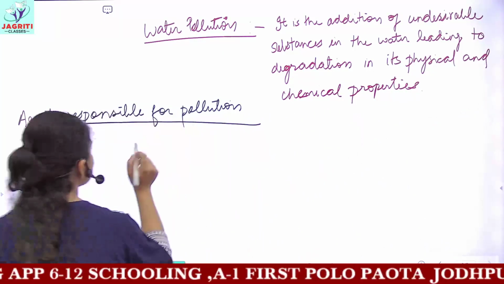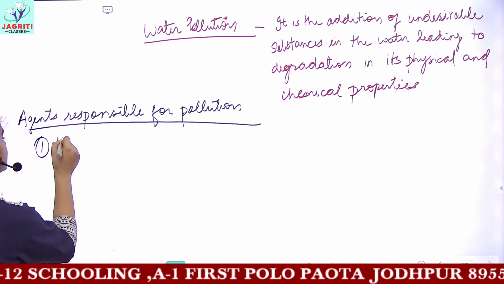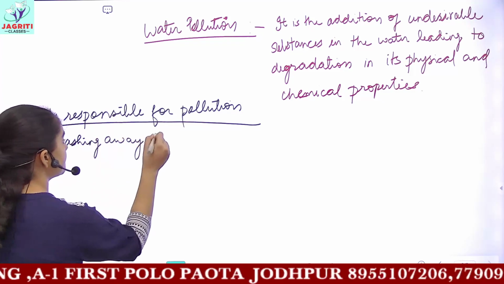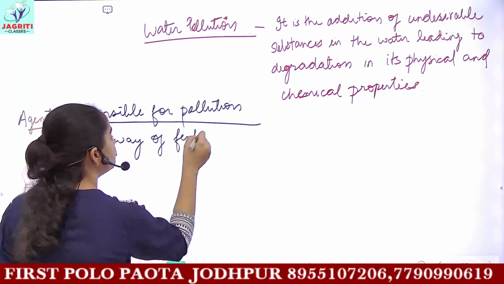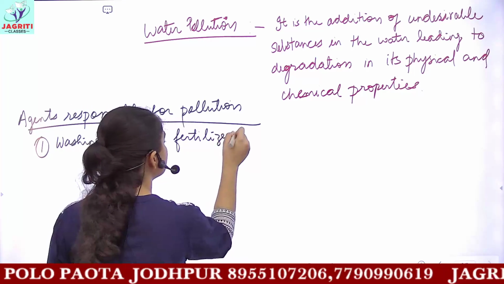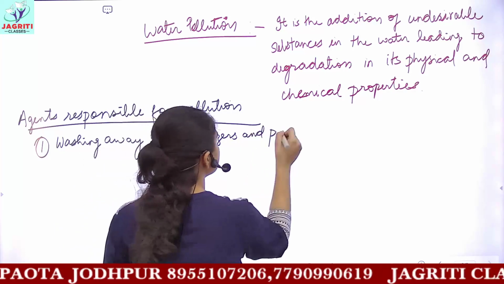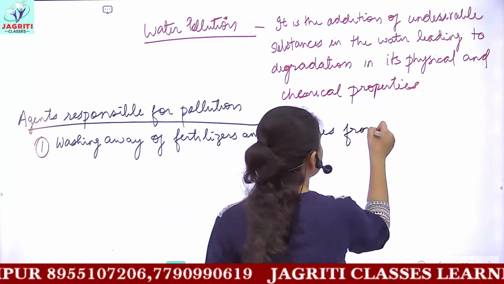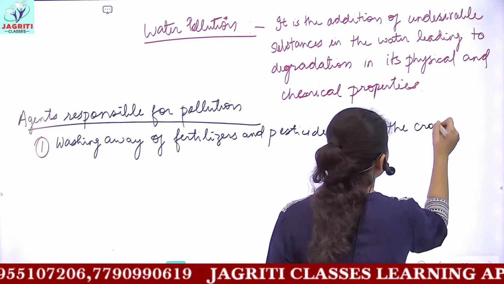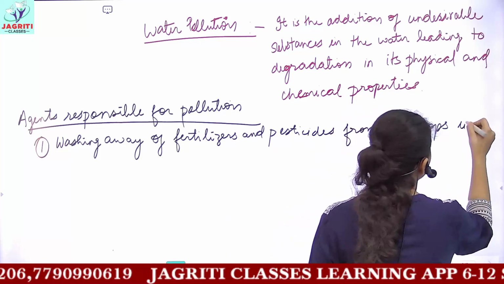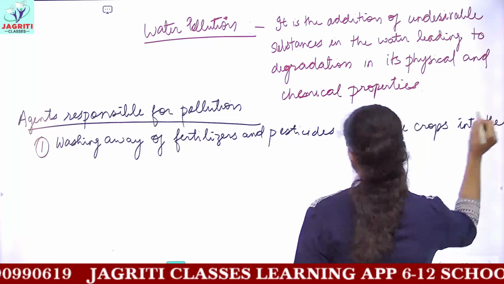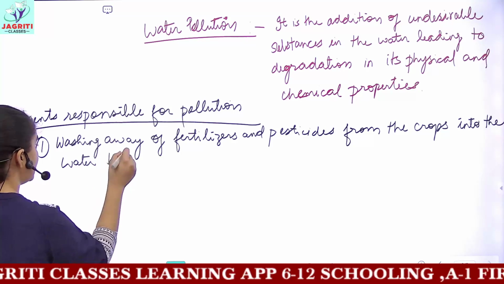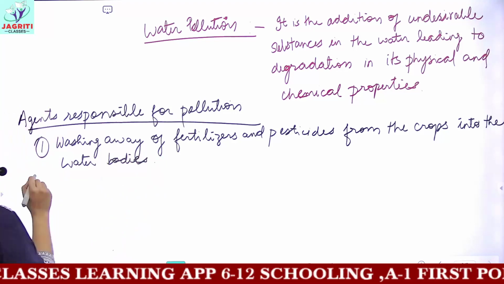So the first agent responsible for pollution is the washing away of fertilizers and pesticides from the crop plants, from the crops, into the water bodies, and this makes the water polluted.